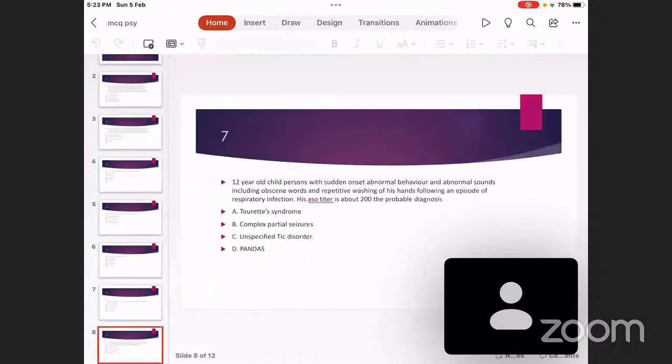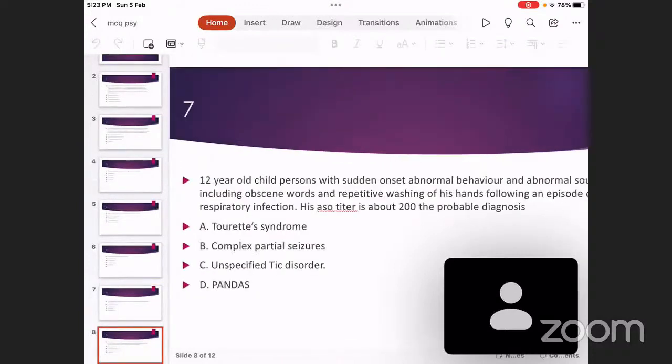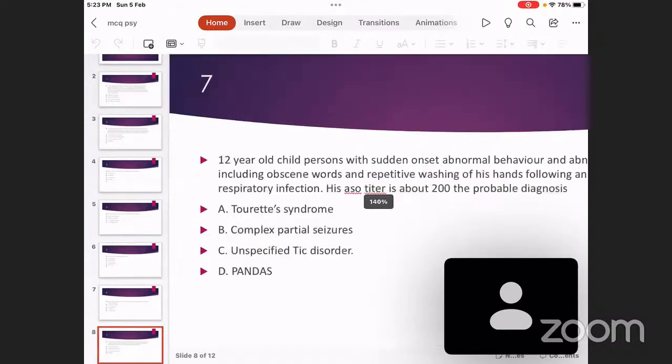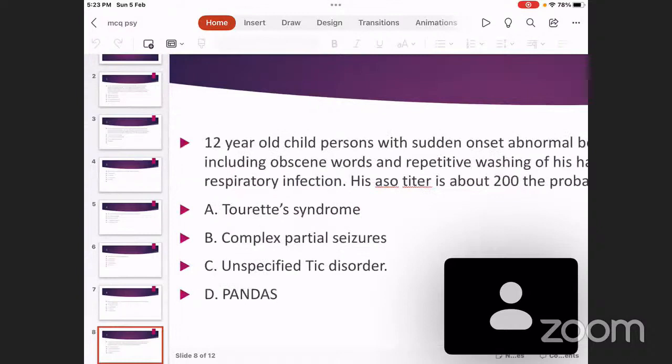Next is a 12-year-old child presents with sudden onset abnormal behavior and making abnormal sounds, including obscene words and repetitive washing of his hands, following an episode of respiratory infection. His ASO titer is above 200, not about 200. What is the probable diagnosis? Choice A, Tourette syndrome. Choice B, complex partial seizures. Choice C, unspecified tic disorder. And choice D, PANDAS. The answer to this question is choice D, PANDAS.